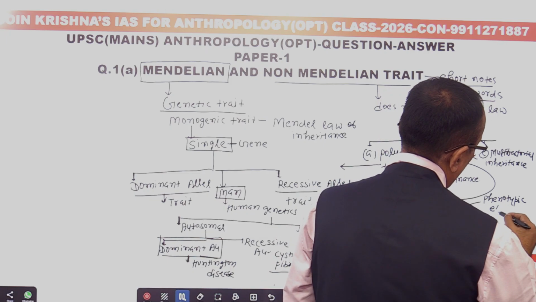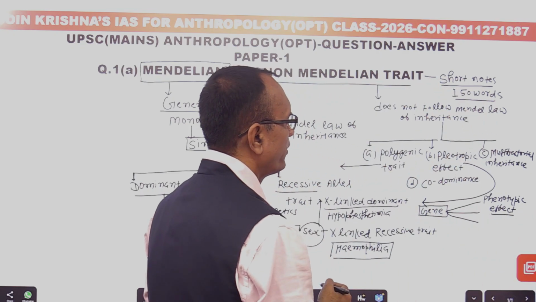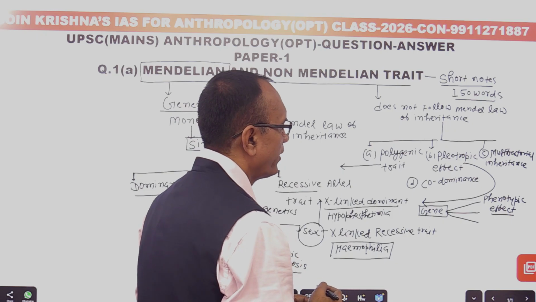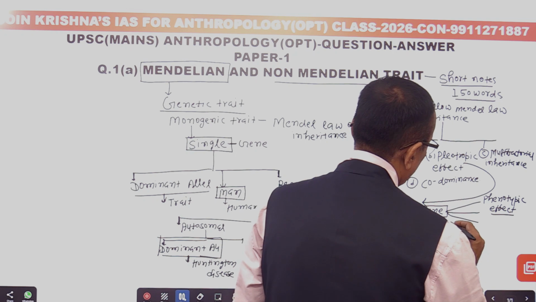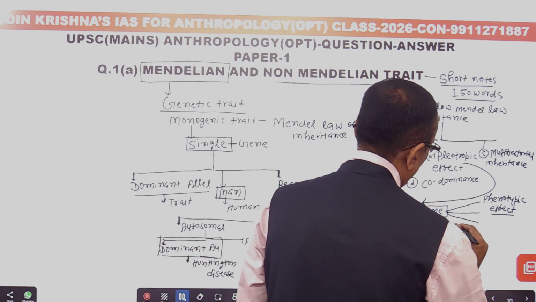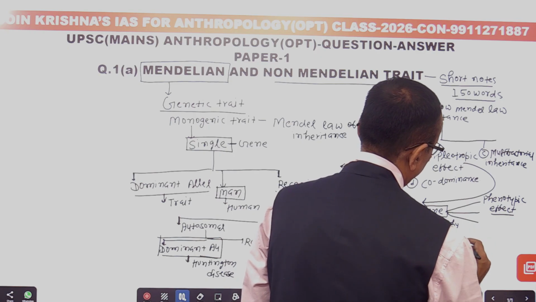If a single gene has multiple phenotypic effects, that is called the pleiotropic effect. And for that, you can give the example of an important disease,